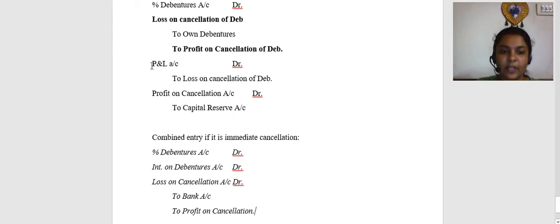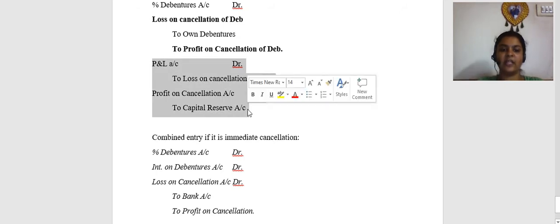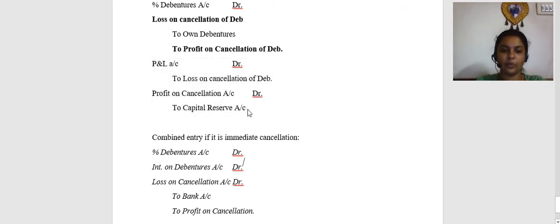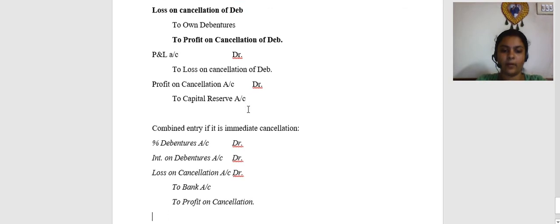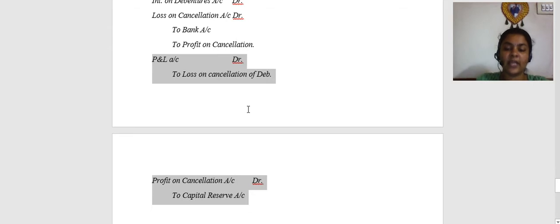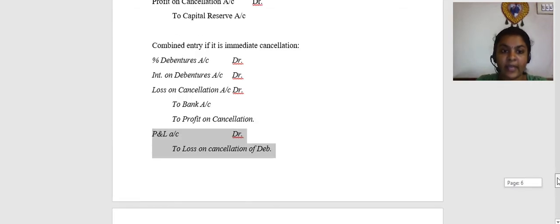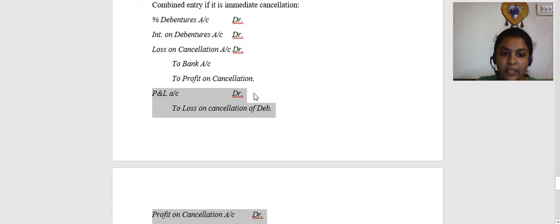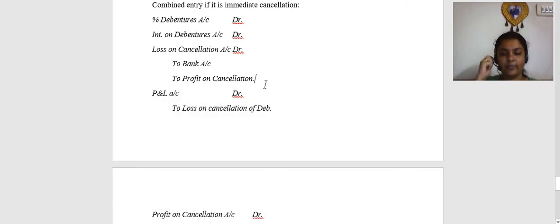Next, these entries will continue: P&L to loss on cancellation and profit on cancellation to capital reserve. These entries will as usual continue. So, friends, if it is an immediate cancellation, then you can use this combined entry. Else, please do not use this combined entry. If it is only immediate cancellation, then use this entry. Else, do not use this entry. Right? Moving on.